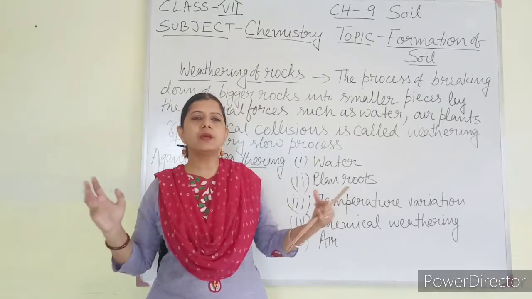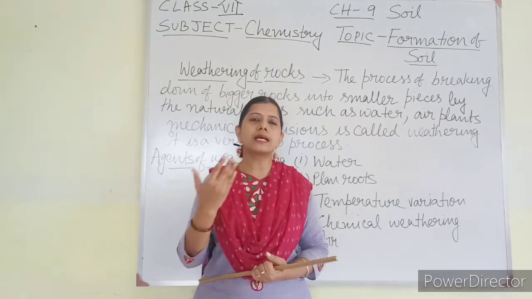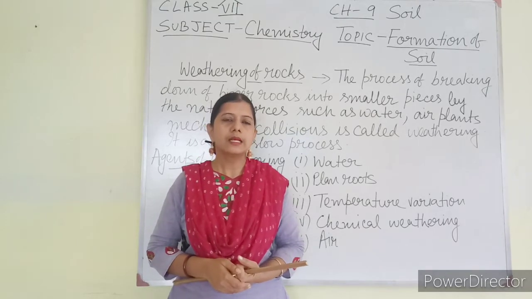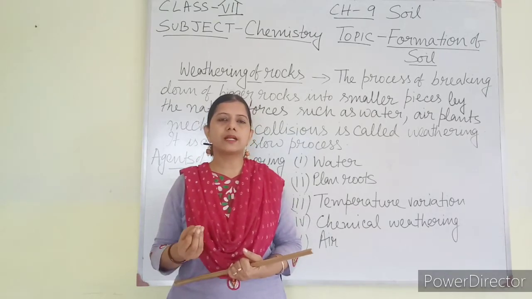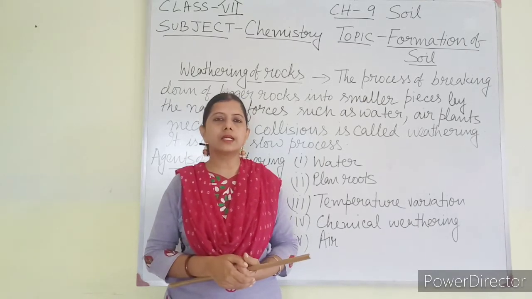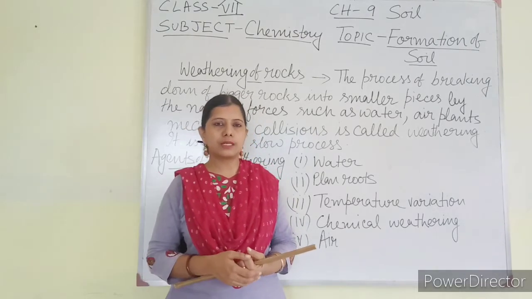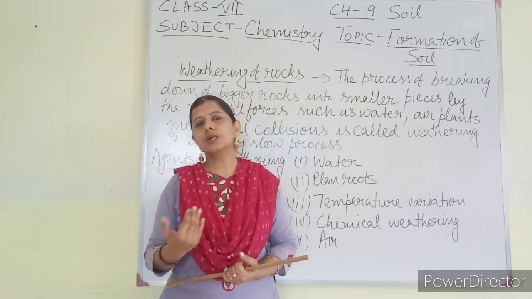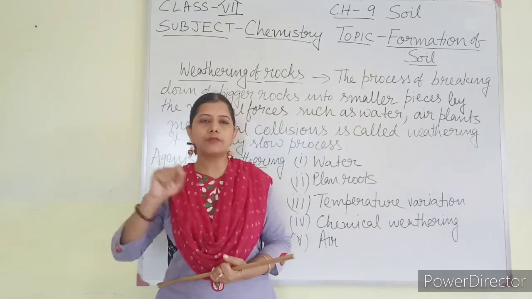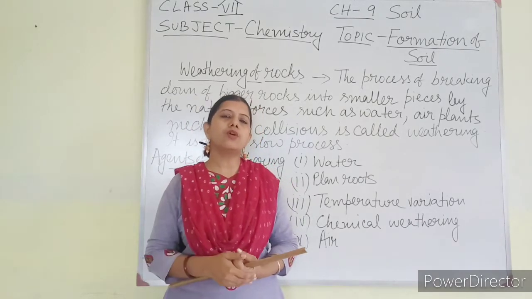Okay. So generally igneous rocks were formed earlier in the beginning. They were very big pieces of rocks. Due to weathering of rocks, the rocks have been converted into smaller pieces or very fine particles, that is called soil. Soil is made up of fine particles of rock. The word I have used here is weathering. So if you get a 1 mark question, how does soil form, you will write: soil is formed by the weathering of rocks. What I told? Soil is formed by the weathering of rocks.